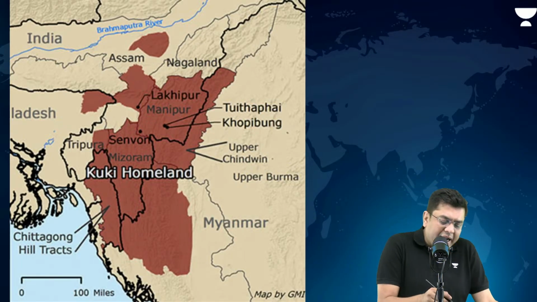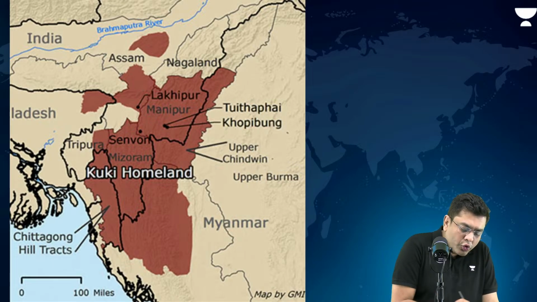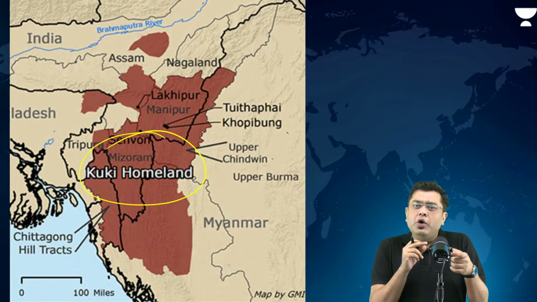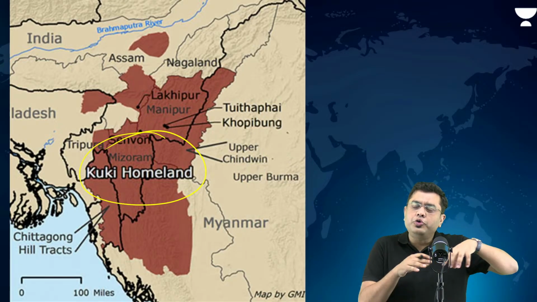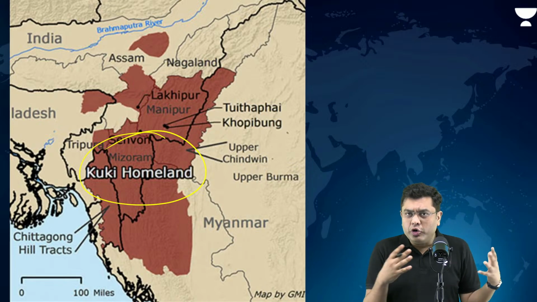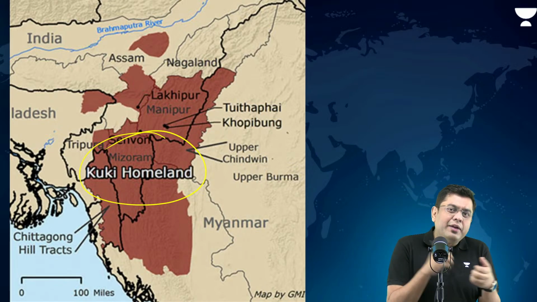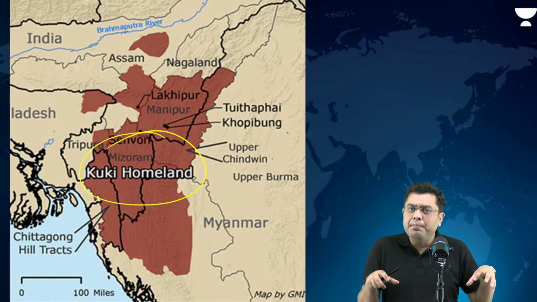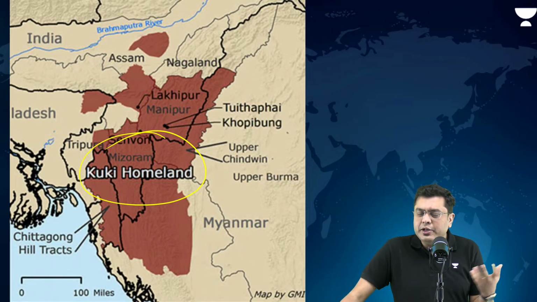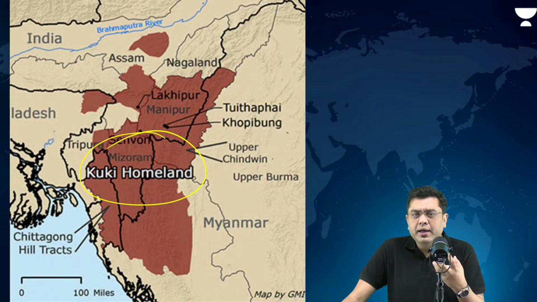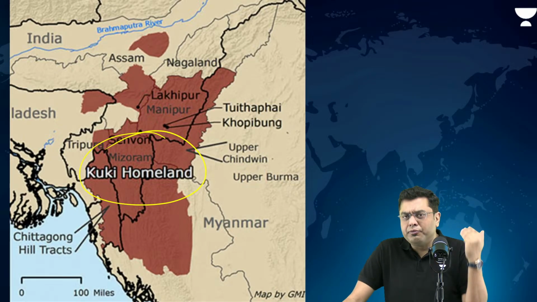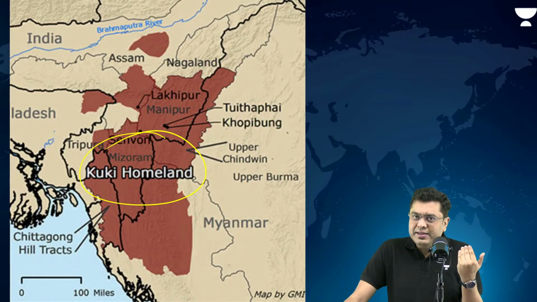Because if you take a look at the larger area which the Kukis term as their homeland, this also coincides with the demand of the Naga groups to establish the greater Nagalim or the Naga autonomous territory. So that is where there was conflict amongst these individual groupings. And that is when violent clashes began between the Kuki-Zomis and the Naga groups. And this had its genesis in the 80s and carried on well into the 90s as well.